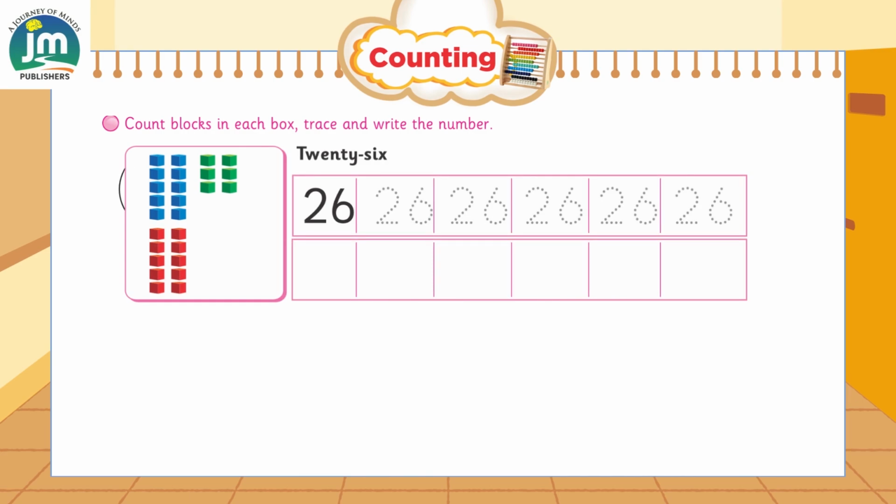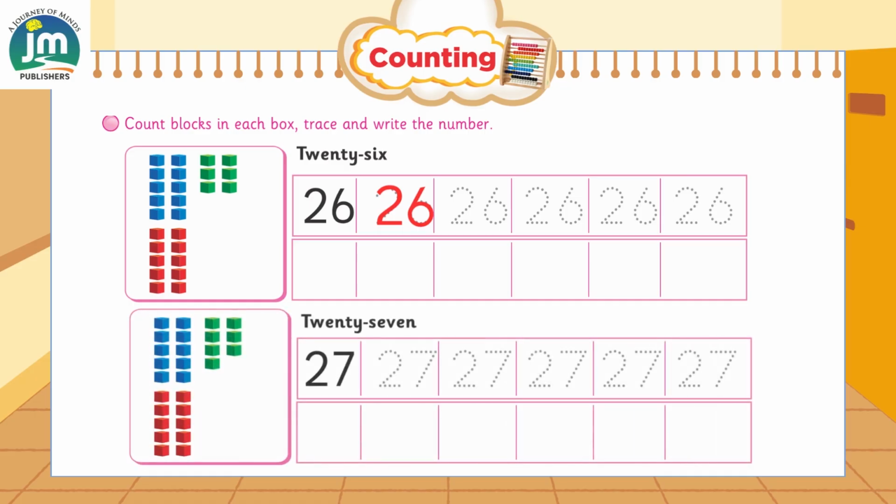Let's count them. 10 blue on the top, 10 red blocks and 6 more. So let's make it 26. So write 2 and 6, 26.